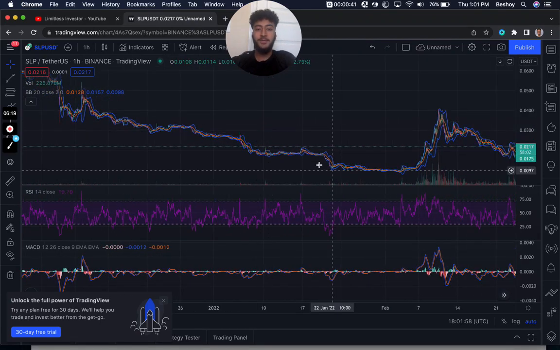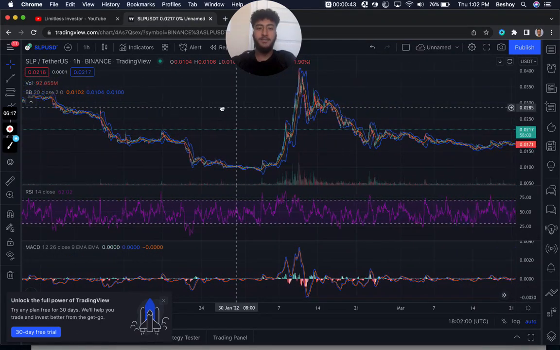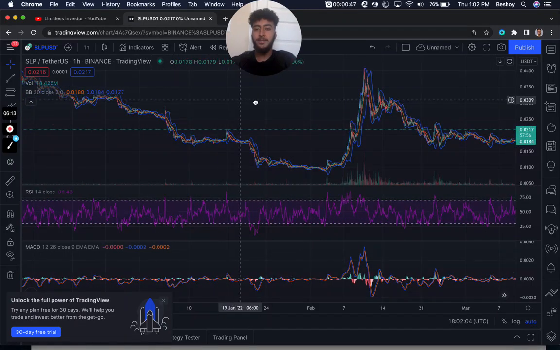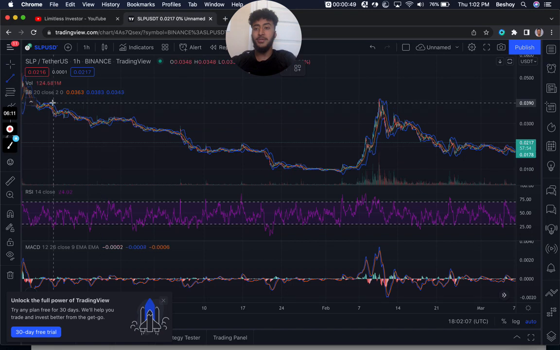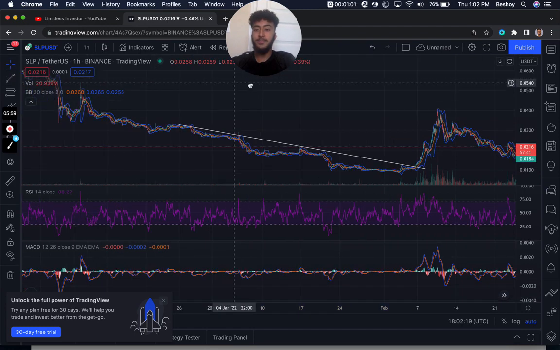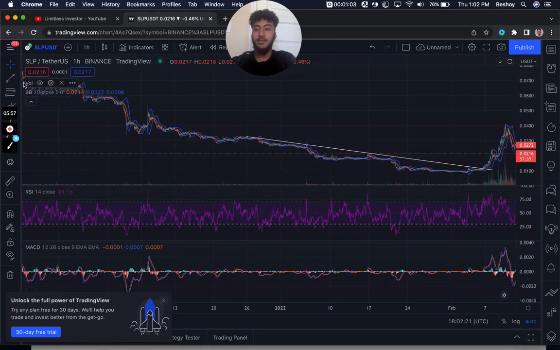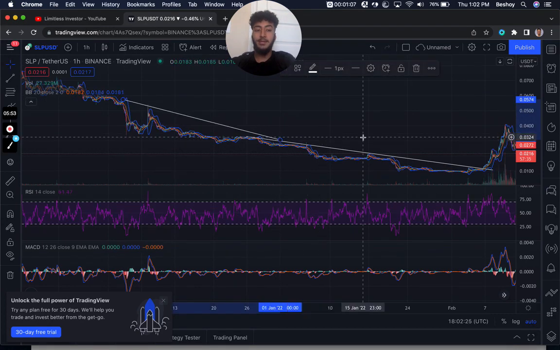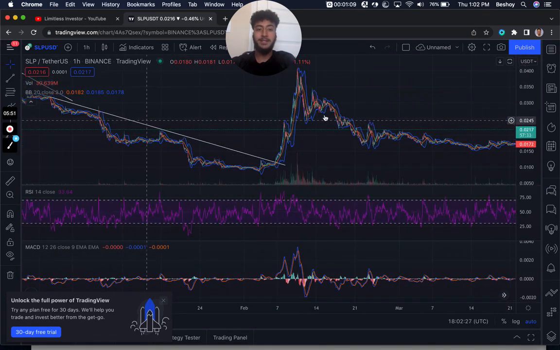So if we take a look, this is the 1 hour. Currently, if I draw back here, we were in a major downtrend. These levels here, as we can see, major downtrend. This was before the big rally that happened. And if I scroll down, we could see that price has just been in the downtrend for quite some time, and we've never really seen this price action happen.